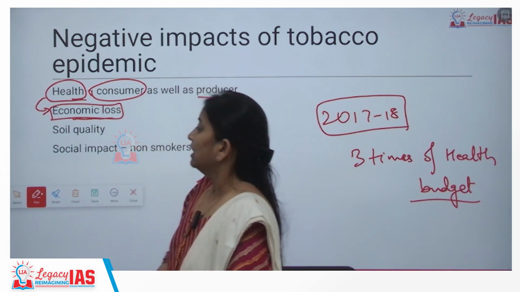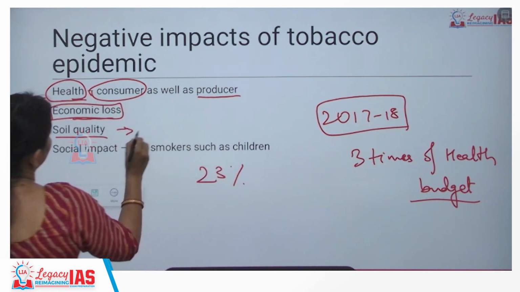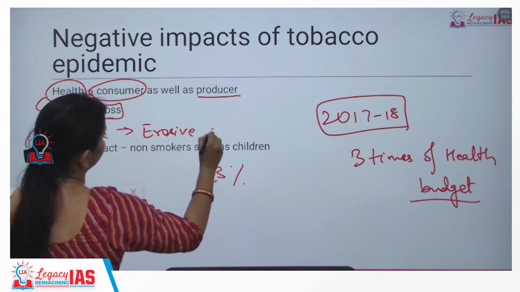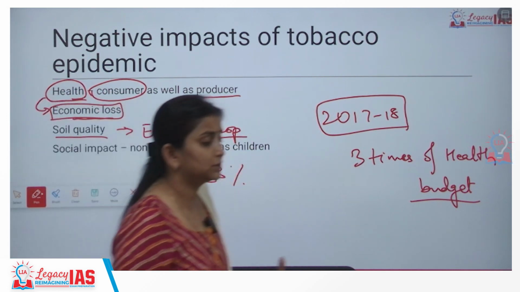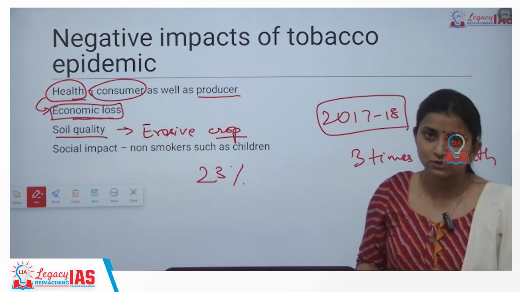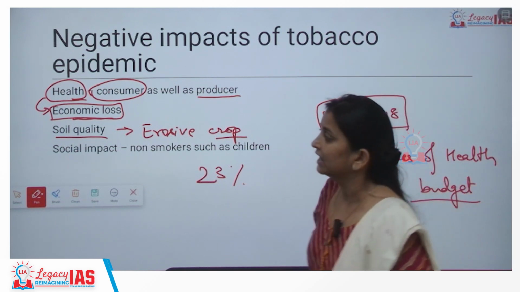Plus soil quality also gets severely degraded because it is a highly erosive crop. Tobacco is a highly erosive crop. Erosive in the sense it will take up too much of the nutrients from the soil. So once the cropping cycle gets over, the soil quality is severely low. That is the third problem.